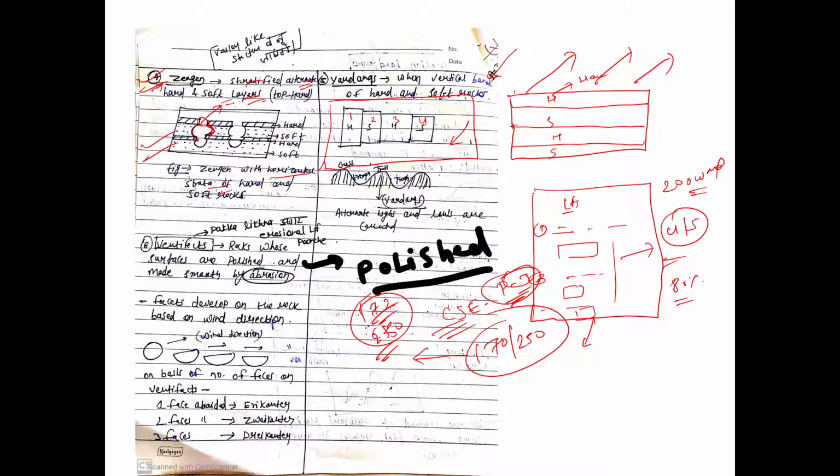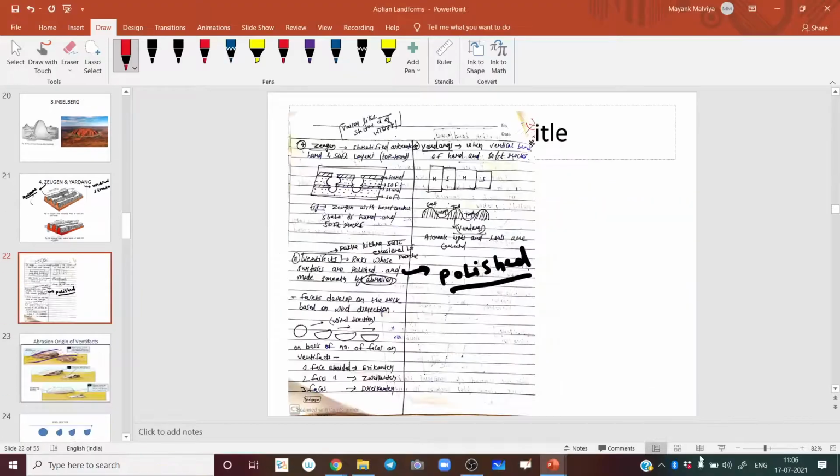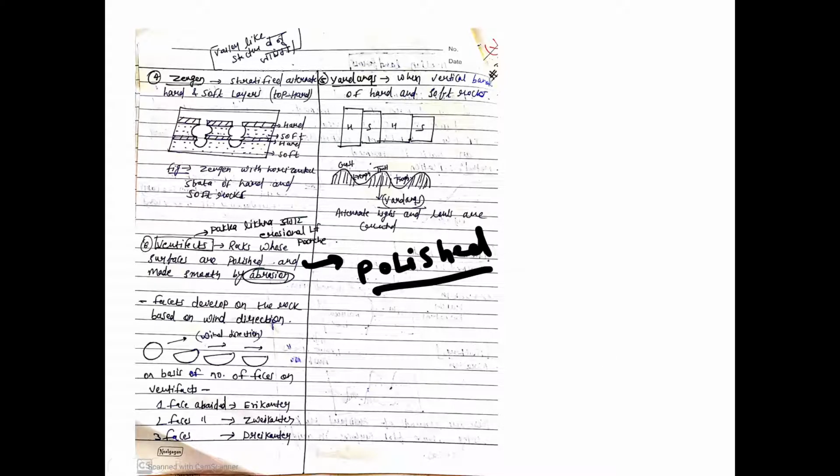So what will happen is wind will not be able to erode this much, but wind will erode this soft one more. Then again it will erode this less, it will erode this more. So you will get something like this, right? Are you able to see this one? In desert you will get such kind of topography, right? Like these are all hills. This was a softer rock, so wind has eroded it more.